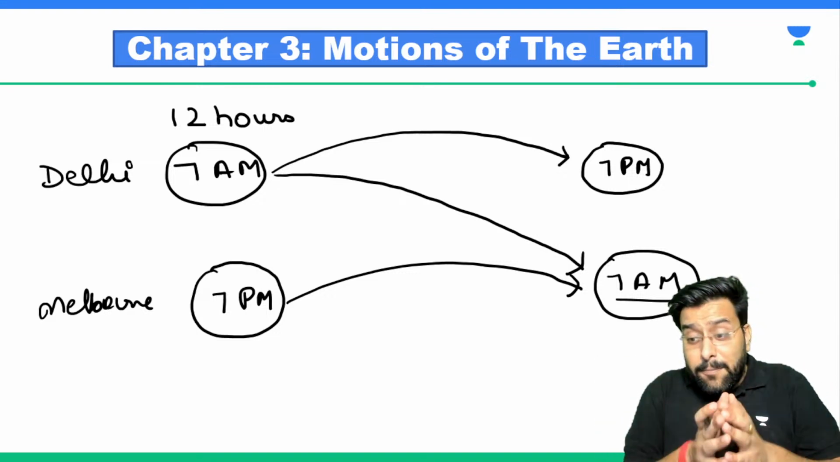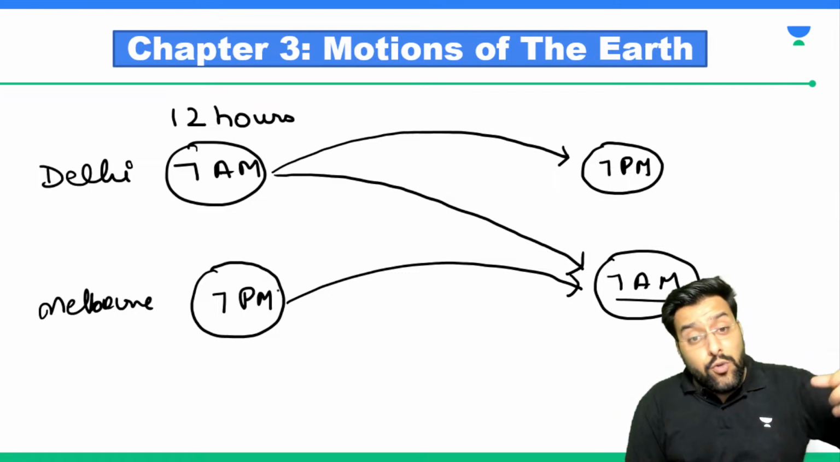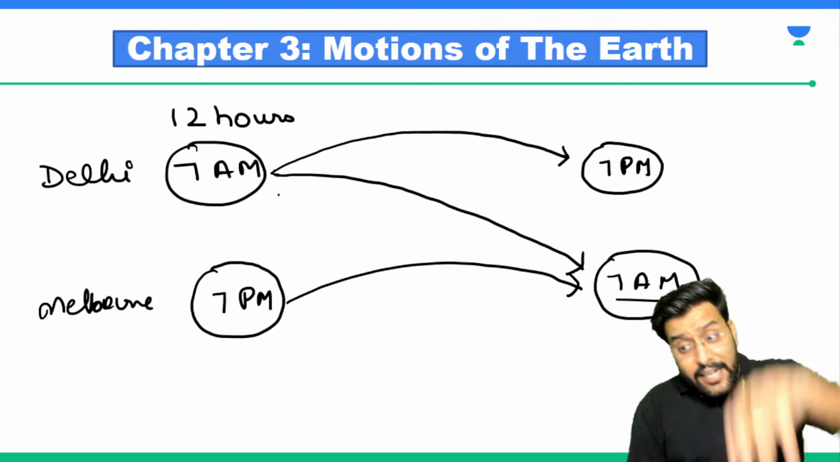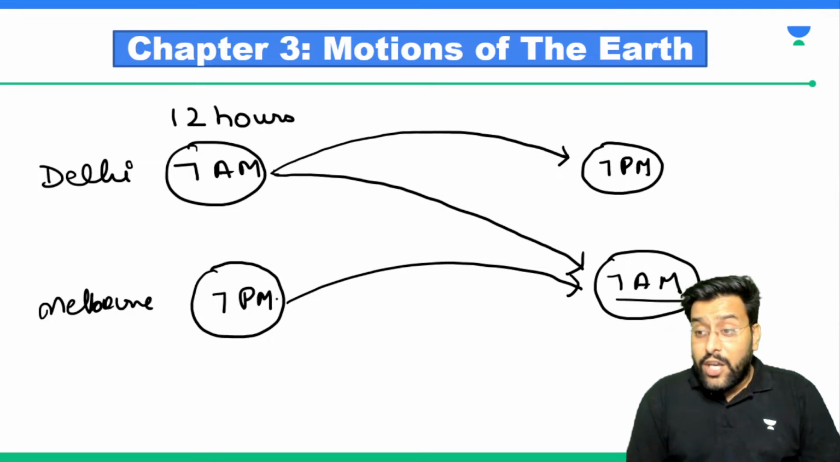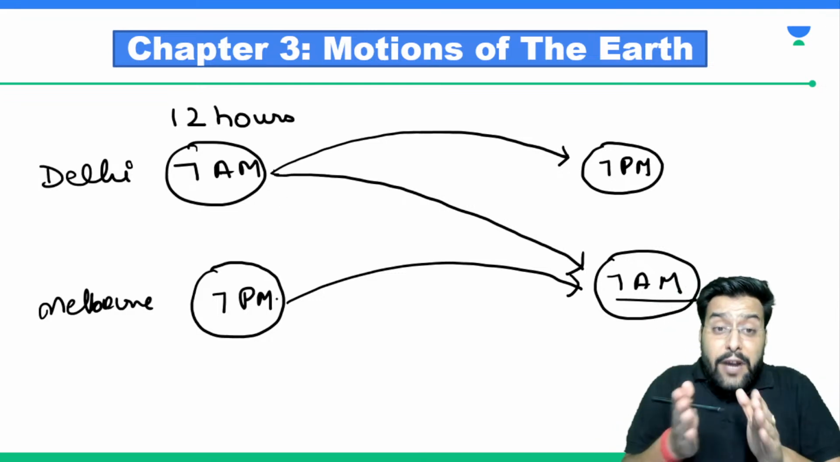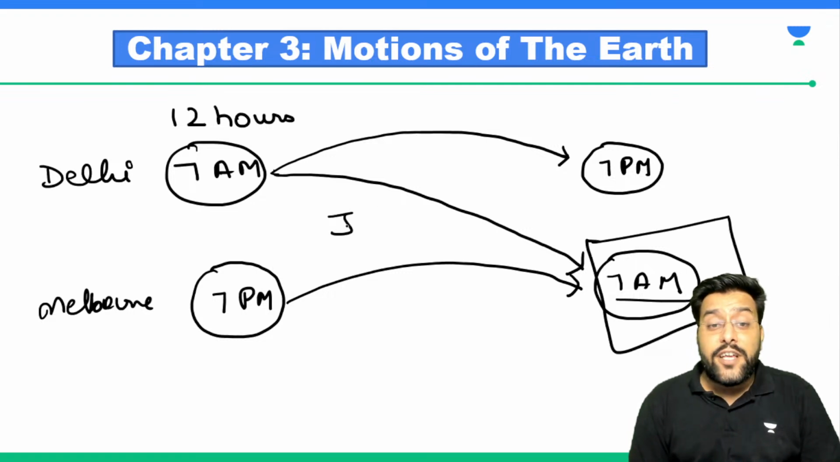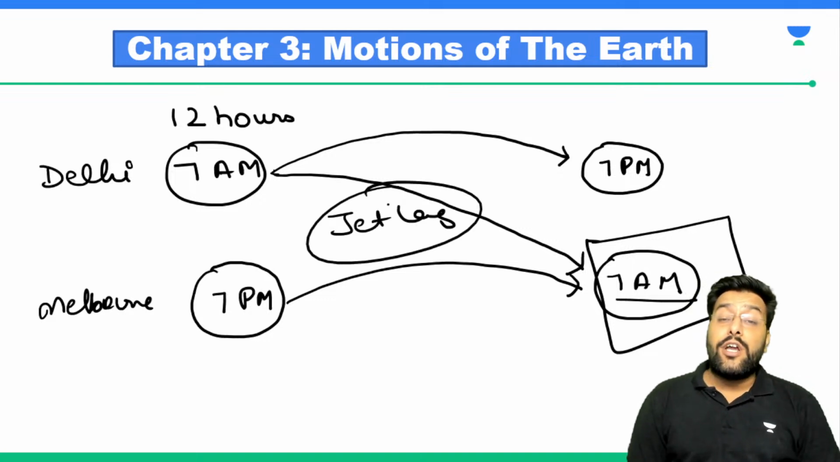Then you will explain to him, brother, for me, it's night only. Why? Because when I took my flight, it was morning in India, and in India, this is the night time. So my body is asking me to take rest. That difference, that fatigue you are facing right at 7 a.m. in the morning, this is known as jet lag. That lag in time because you undertook a long jet journey, this is known as jet lag.